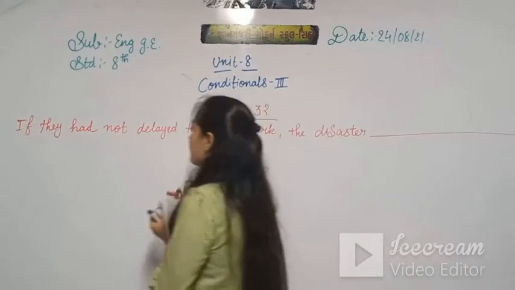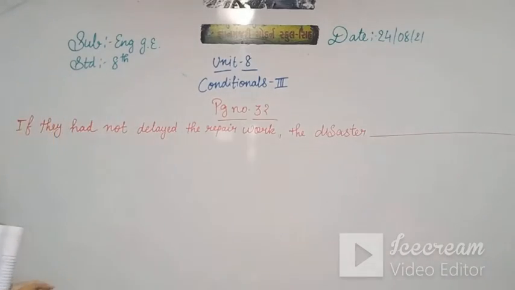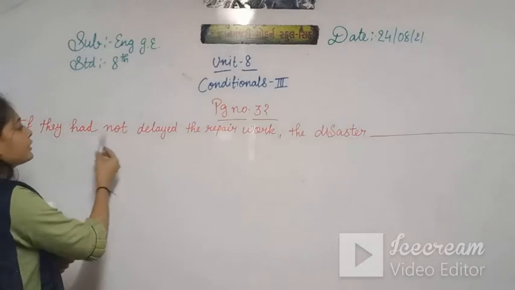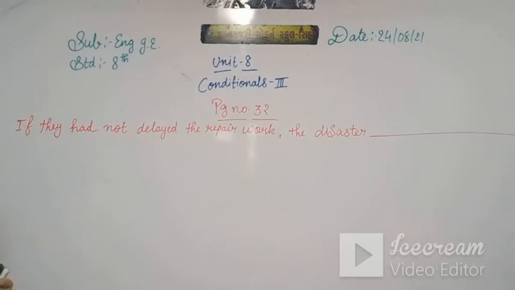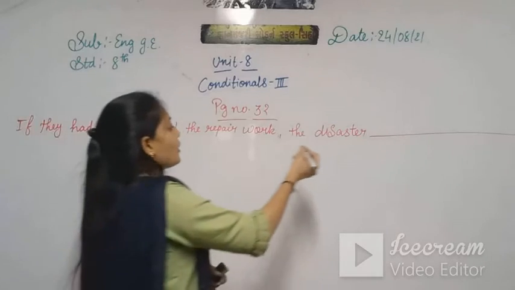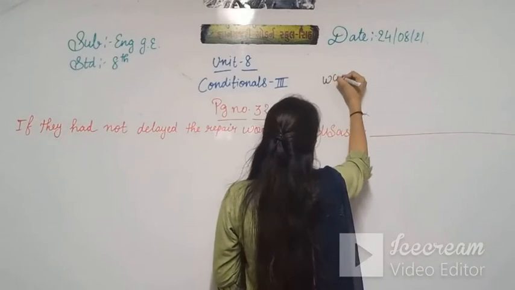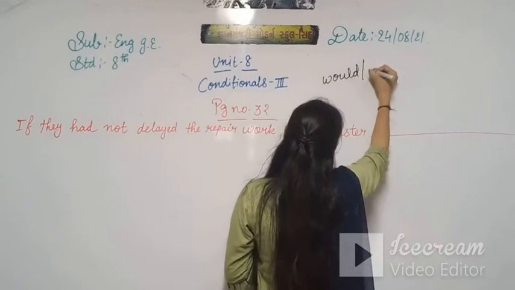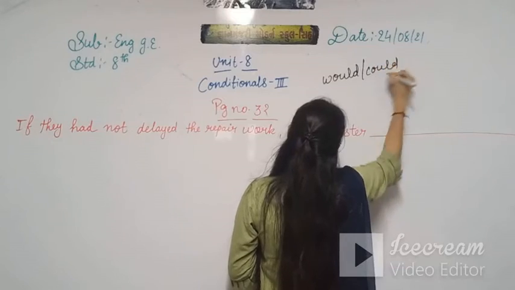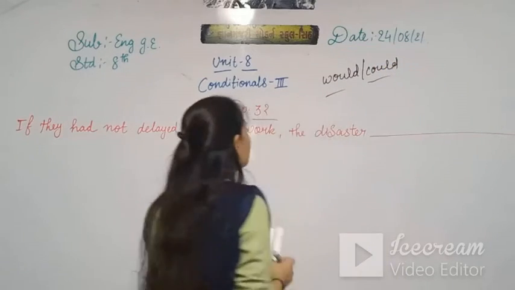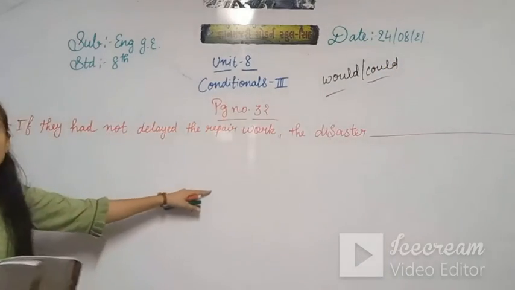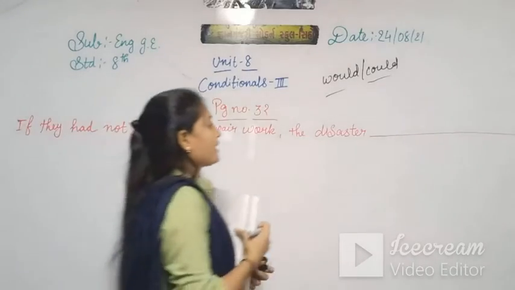So here what do we have to use? Had not delayed. Then your modal, that is would or could. So here we use the disaster could, then have.